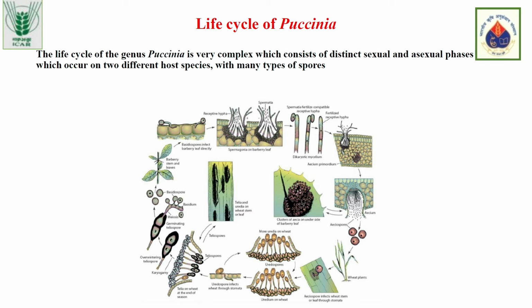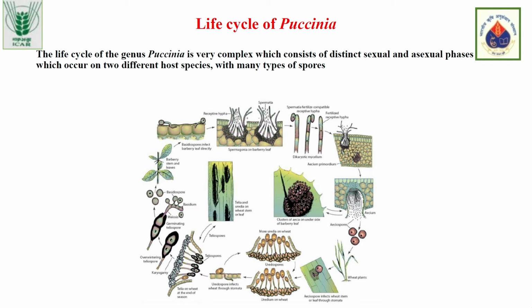This is the life cycle of Puccinia, which Chansar has explained to you. The life cycle of Puccinia is a very complex life cycle, as it includes both sexual and asexual phases of the fungi, and it produces 5 types of spores. The first one, where you can see the basidiospores, they are the sexual spores which affect the secondary host or the alternate host called barberry. It affects the barberry plant.